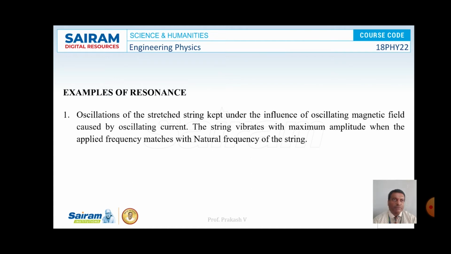The string vibrates with maximum amplitude when the applied frequency matches with the natural frequency of the string. That is what is called resonance.